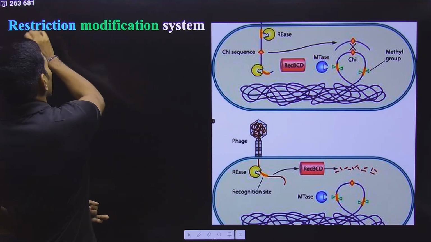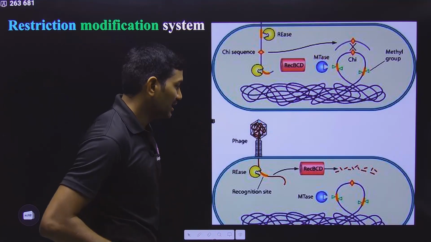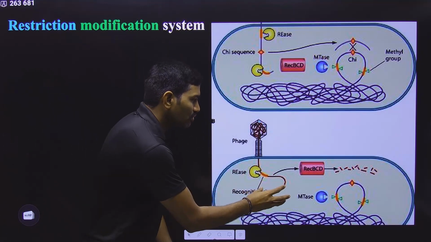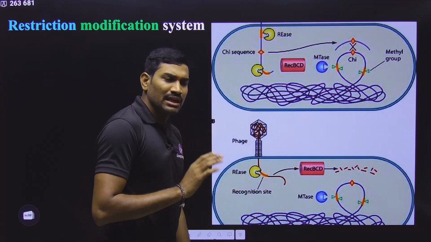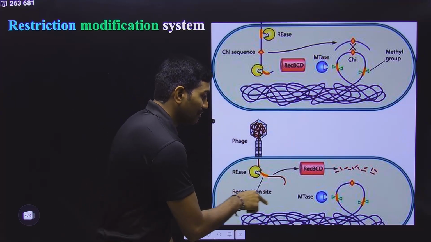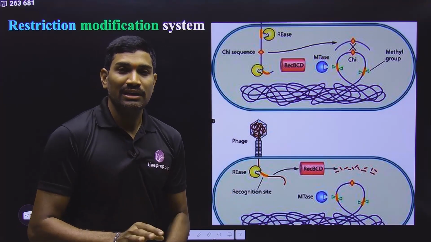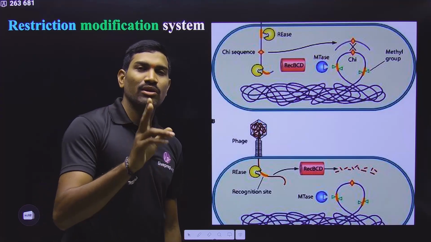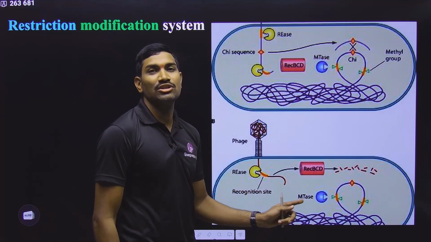So now you understood about restriction, but what is modification? Now understand the question, then only you will understand the answer. See, this restriction endonuclease is present inside the bacterium. And what is its function? Recognize a specific sequence and cut it. Whether it is viral DNA or bacterial DNA, it doesn't know. Please understand this, it doesn't know. If the recognition site is there, it will go and bind there and it will cut there. This is the function of restriction endonuclease.